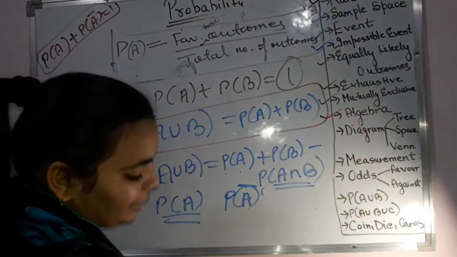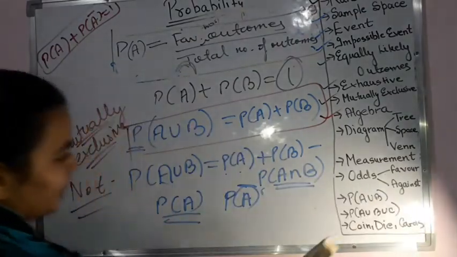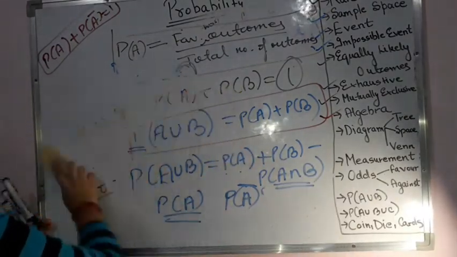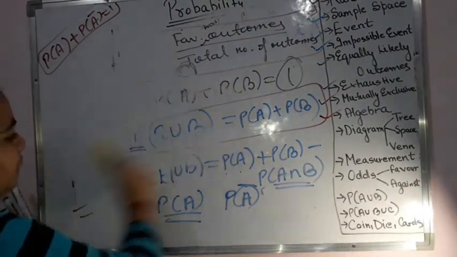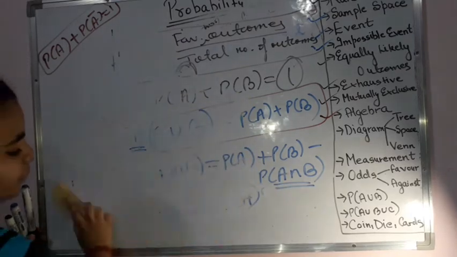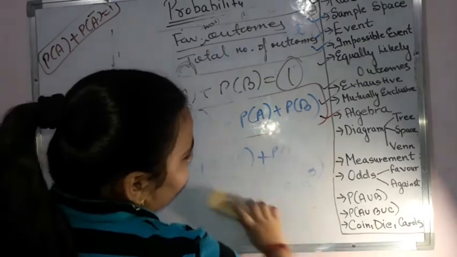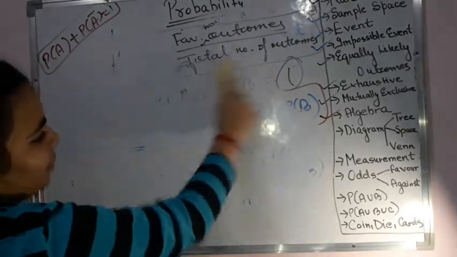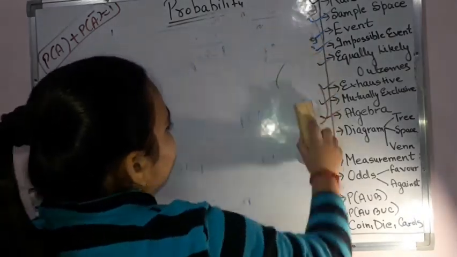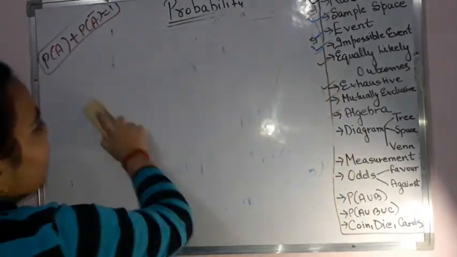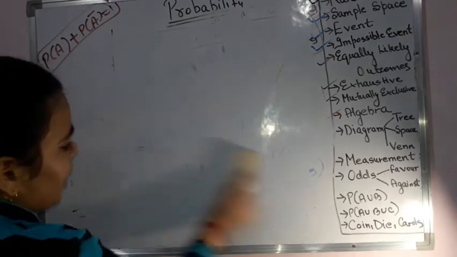Now we come to the diagrams. This is something like we are playing with the things. So how to represent it with the help of diagrams? You can represent it with 3 types of diagrams. One is a tree diagram, the other one is the sample space diagram, and the third one is a Venn diagram, similar to the set theory. The first one that we have is the tree diagram.